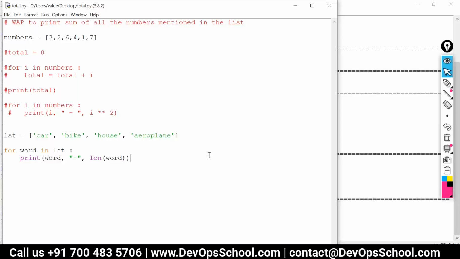Now, let's move a little ahead and talk about functions. So what do you mean by a function, or what does it look like? Just like here we have a length function. If you have observed, we have used one more function, and that is the print function. These are all inbuilt functions. They are available to us by default. We can write our own functions also.